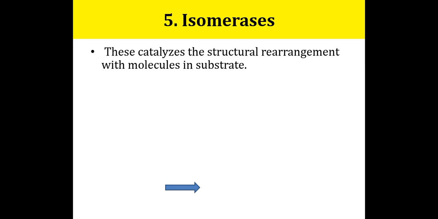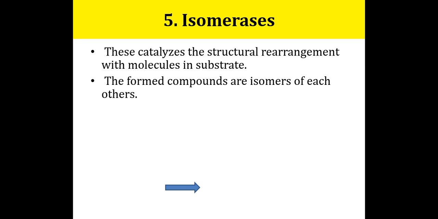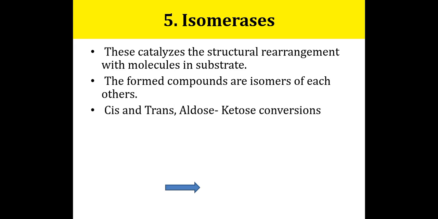These enzymes catalyze isomerization reactions of several types. They catalyze the structural rearrangement of a molecule in the substrate. The formed compounds are isomers of each other.